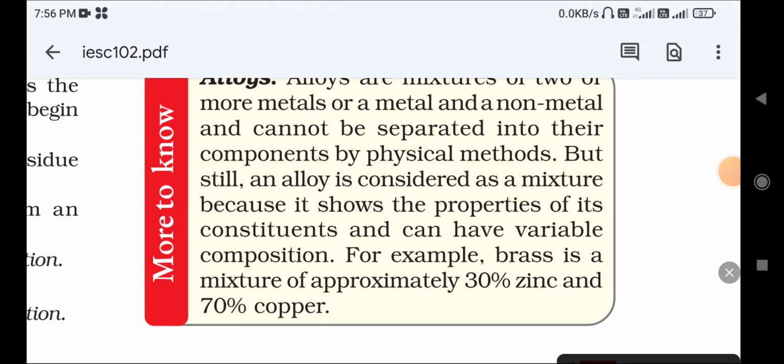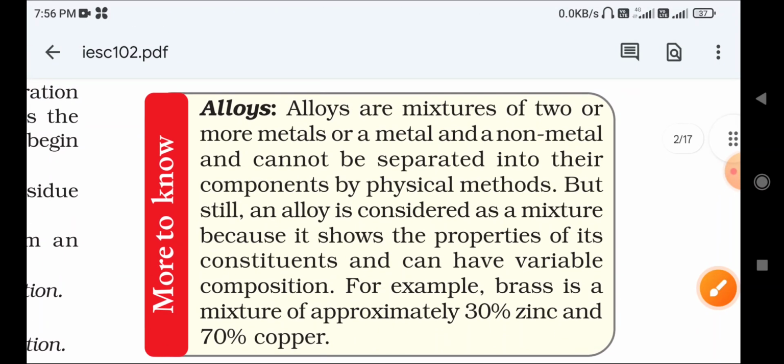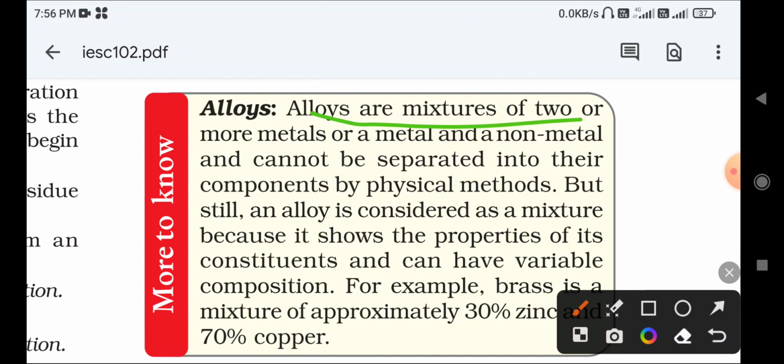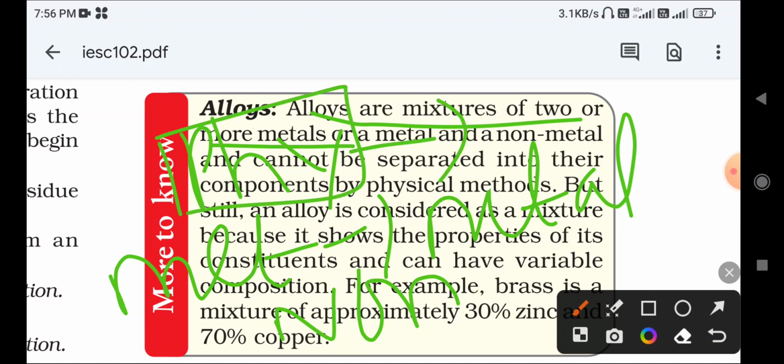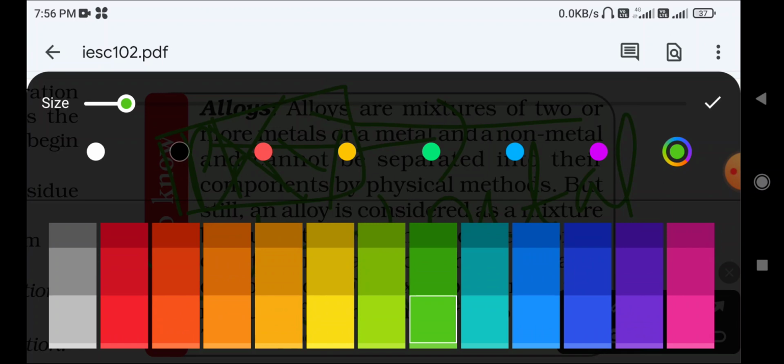So alloys are a mixture of two or more metals, or a metal and a non-metal, and cannot be separated by physical methods. Remember that whatever alloy is formed, we cannot separate it by physical methods like filtration or sieving. They can only be separated by chemical methods.